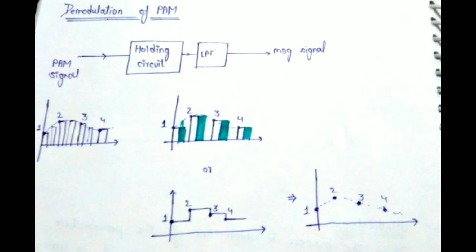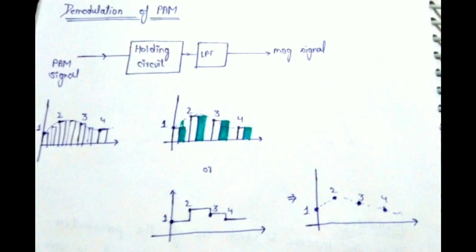Now we will discuss the demodulation of PAM, that is how we recover our message signal. Let's suppose this is the PAM signal and we pass this through the sample and hold circuit, and then we pass this through the low pass filter. When this PAM signal passes through the sample and hold circuit, it first takes the sample of our message signal.